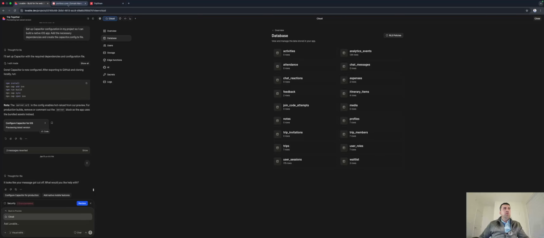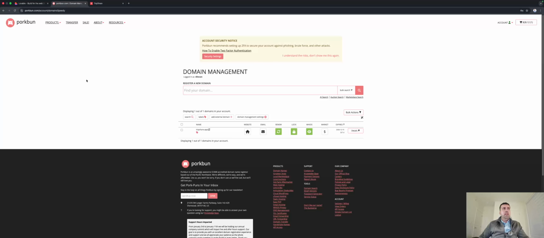So essentially what I did is I bought the domain on Porkbun. I initially saw the domain tripshare.app available on GoDaddy and they wanted $34. And then I found it on Porkbun for $6. And I was scrolling through Reddit, I was reading about GoDaddy and people were saying bad things about the customer service. So I decided to try Porkbun because Porkbun had the opposite. Everyone was saying great things about it. So I was like, okay, $6 versus $36. I paid $6 on Porkbun, so much cheaper than $36.